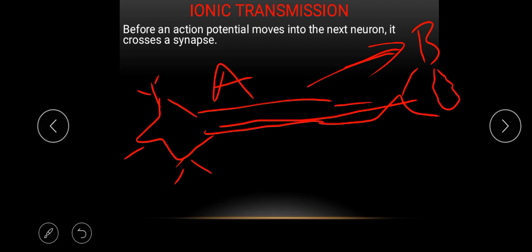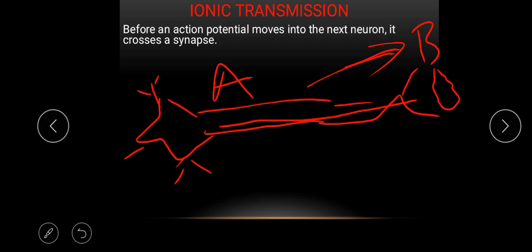As soon as this neurotransmitter binds to neuron B, it triggers the action potential in neuron B, and that information will now travel down. For example, if the neuron here that is carrying the information is a motor neuron that synapses with a muscle fiber.